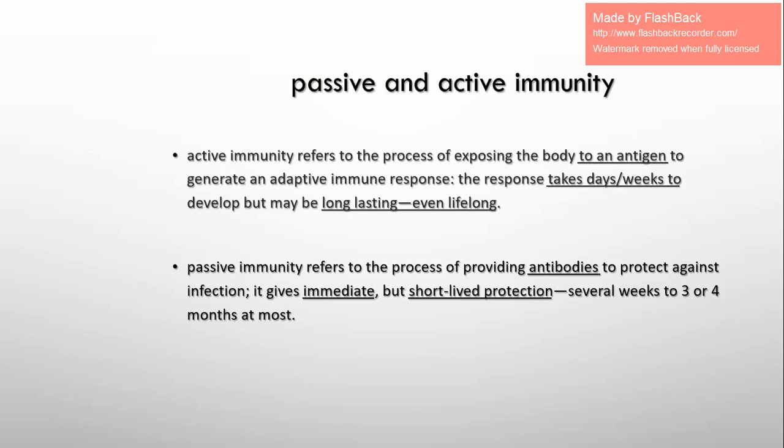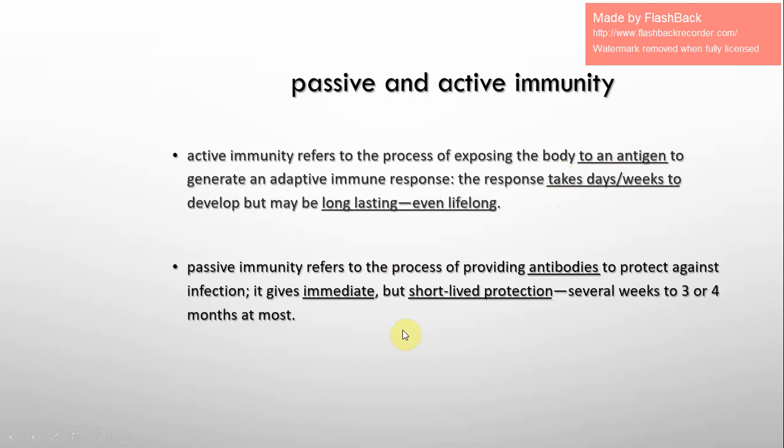For active immunity, you have to know the main differences between active and passive. They are already underlined here. The first one, in active, the body is exposed to the antigen, to the pathogen itself. So the body is provoked to make antibodies by lymphocytes. That's why it takes days or weeks to find the suitable, complementary antibodies against this antigen. But here we have memory cells, and these memory cells stay for a long period of time. They may be long lasting, even lifelong. So here are the main points for active immunity.